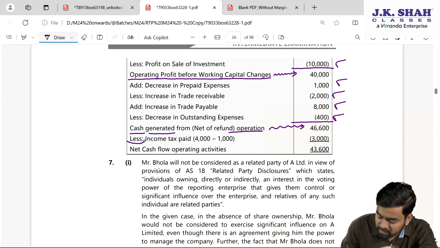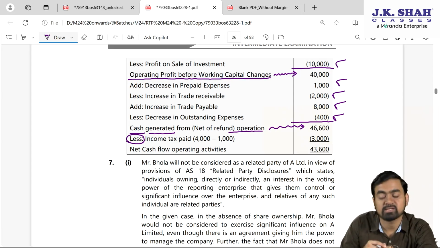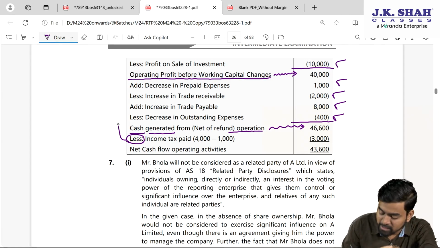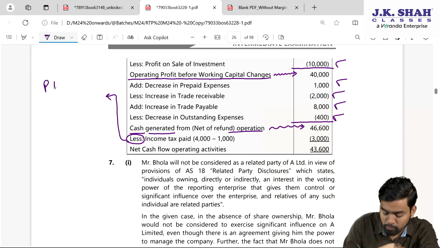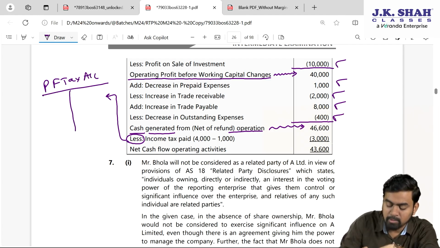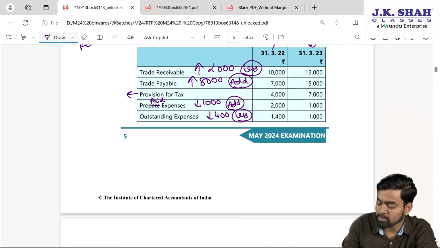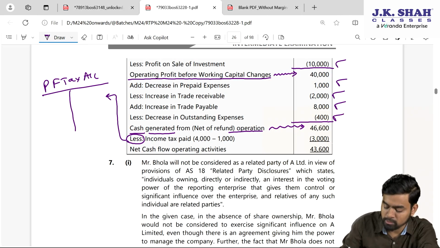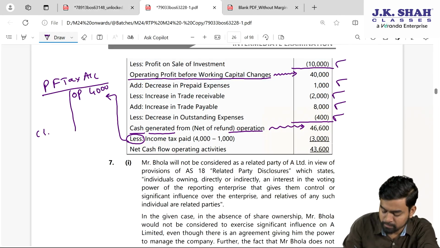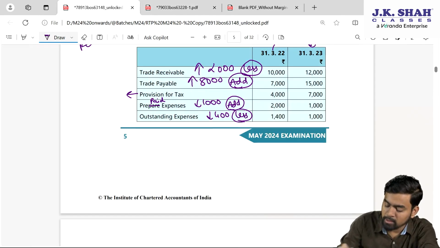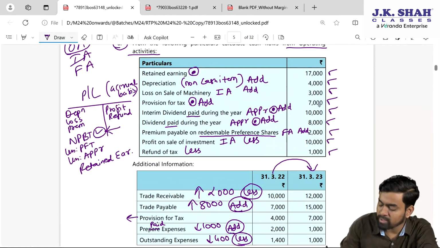From this we will separately subtract, because it is the standard instruction to show the income tax paid separately. Now to get this income tax paid, my dear students, we always prepare the provision for tax account. Provision is a liability. If you confirm here, provision for tax opening is 4,000. So here we will write opening 4,000. Closing amount is how much? Please check here, 7,000. Now in this question they have given provision for tax 7,000.